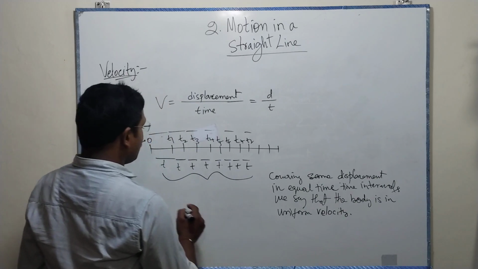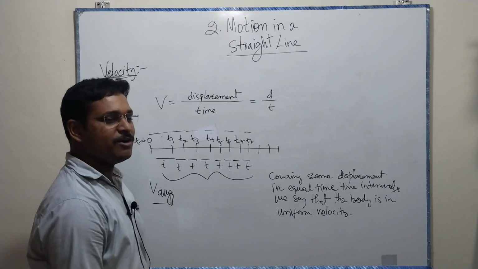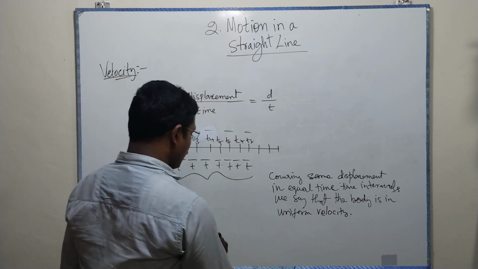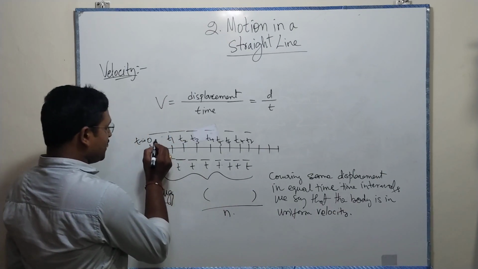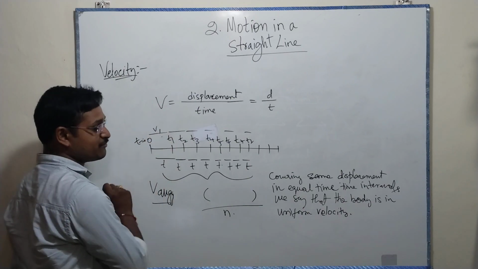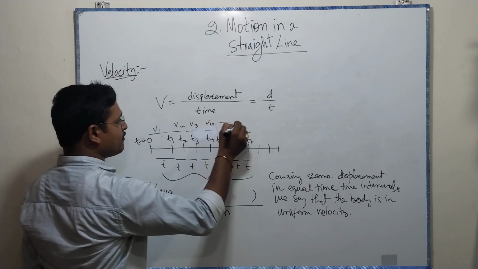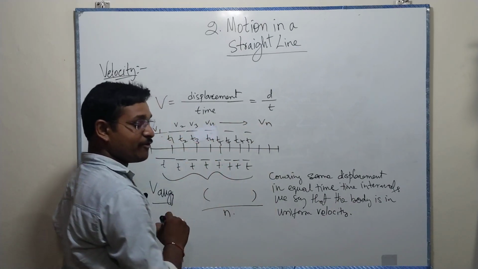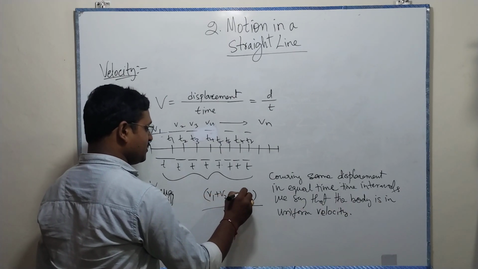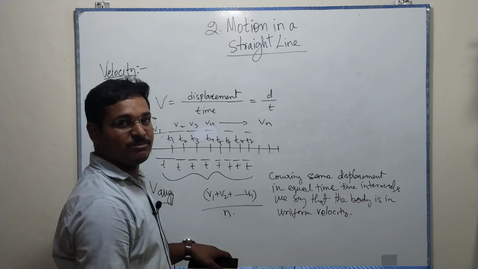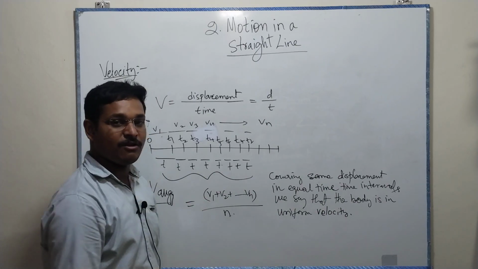At the same time, we have to know about V average, or average velocity. What is average velocity? Generally it is the sum of the observations by the number of observations. For example, if in 1 second its velocity is v1, then v2 is the velocity, then v3, then v4, like that. The sum of the velocities by the number of velocities, v1 plus v2 until vn divided by n, is v average, the average velocity.